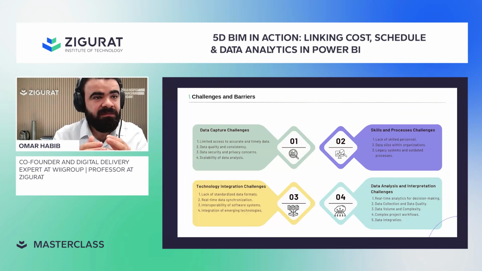And we talk about the skill sets and process challenge. When we address skill sets, this is really one of the major problems in the market, and that's what Gujarat is trying to fill the gap on here. We need people to be trained and capable of using today's digital delivery tools, which are based on integration by default, through the master's degree itself. You're going to learn how to integrate, how to use different tools, and how to come up with a specific structure to help your digital delivery department and so on.